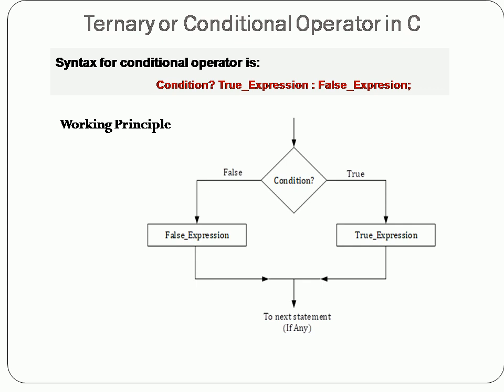This diagram represents the working principle of the ternary or conditional operator. First, the condition is evaluated to check whether it is true or false. If the result of the condition is true, then the expression given in the true expression section gets executed. If the result is false, the expression given under the false expression gets executed. Therefore, the result of the conditional operator is the result of whichever expression is evaluated.